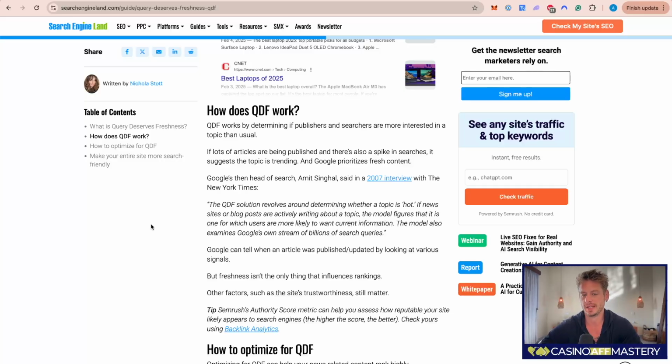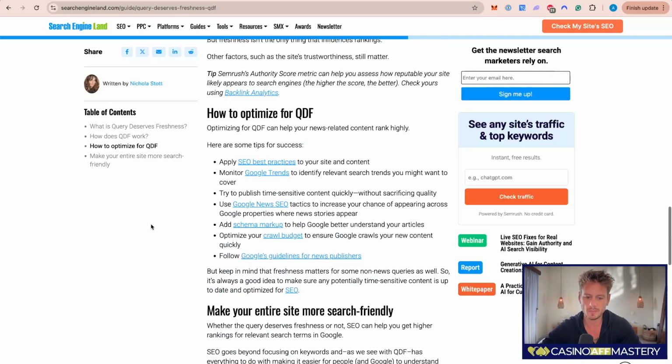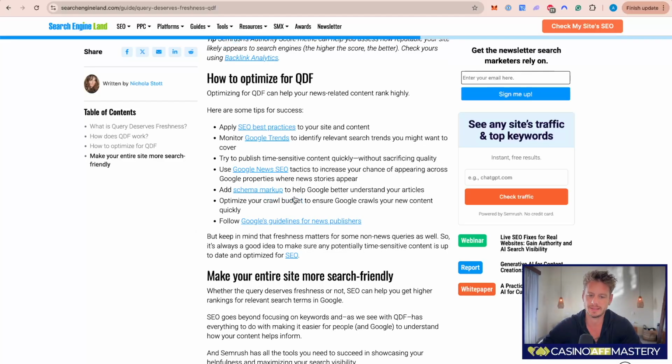And next time they crawl this page, they're going to see that, oh, there's new information on this website. So hopefully they're going to keep this in mind next time they are assessing where they want to rank you in the search results. So what they mention here as well is how to optimize for the QDF. And one of the things here that I'm going to talk about is the schema markup, because this is basically the code that you are sending to Google to help them understand your articles. Another thing is also to optimize the crawl budget.